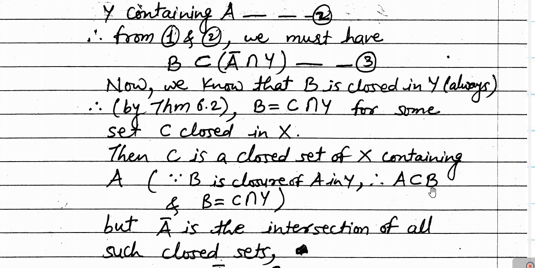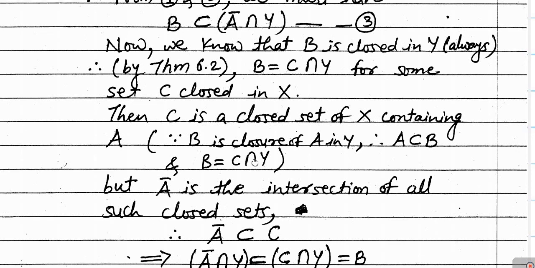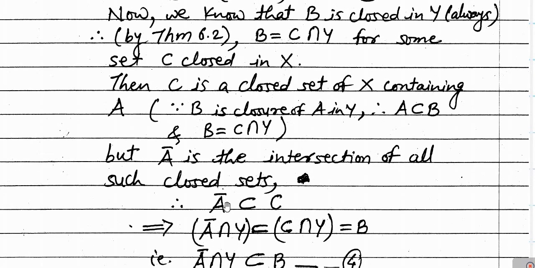And we have B equal to C intersection Y. Therefore C is a closed set of X which contains A. But A bar is the intersection of all such closed sets, by the definition of closure, and therefore A bar is contained in C.